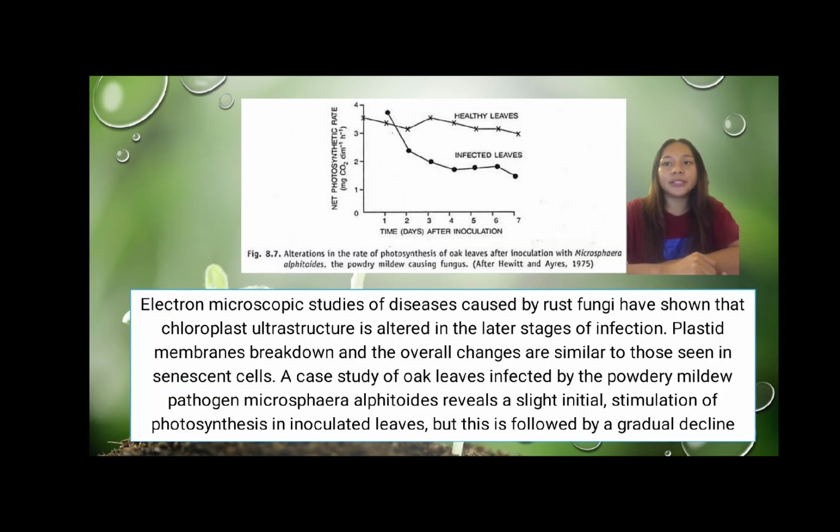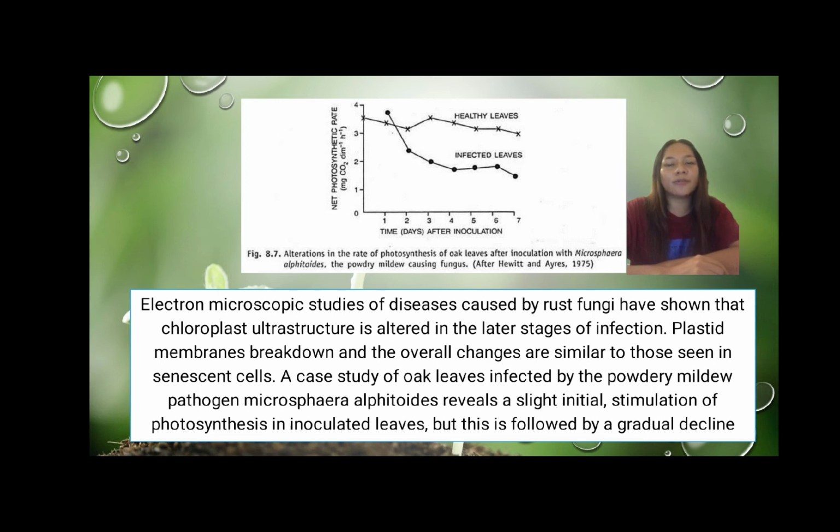For example, this figure shows the alteration in rate of photosynthesis of oak leaves after inoculation with Microsphaera alphitoides, the powdery mildew caused by fungus. This figure shows that the electron microscopic study of disease caused by rust fungi have shown that the chloroplast ultrastructure is altered in the later stage of infection. Plastid membranes break down and the overall changes are similar to those in senescent cells.